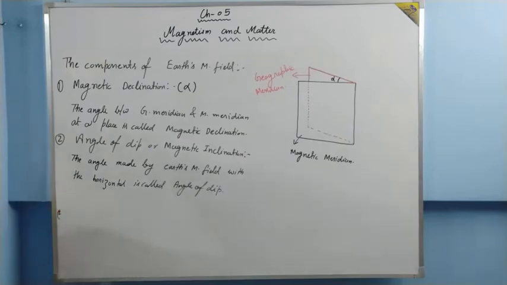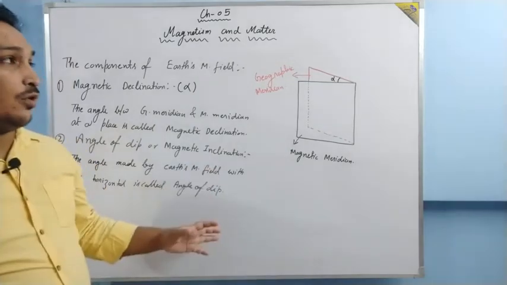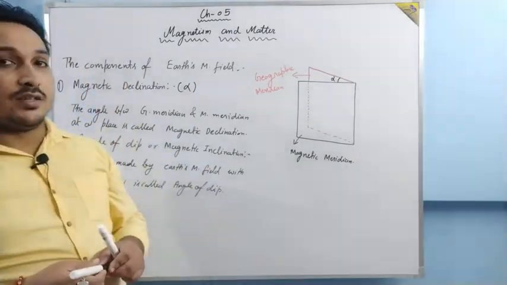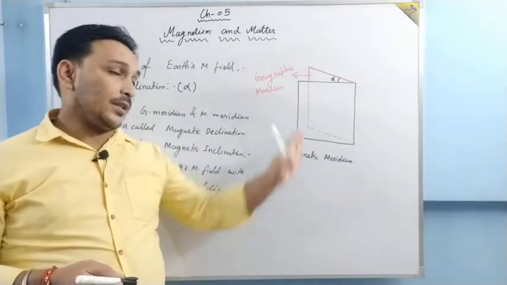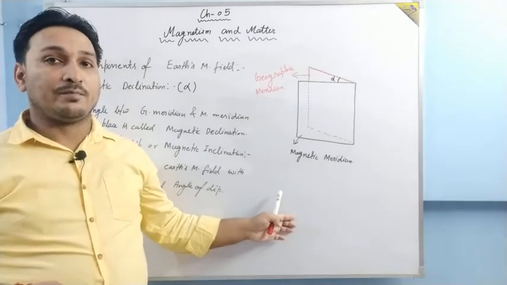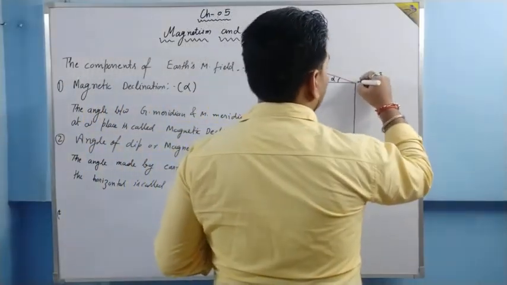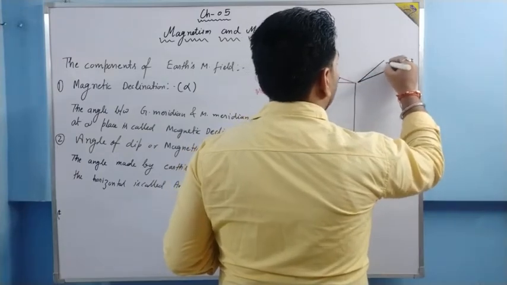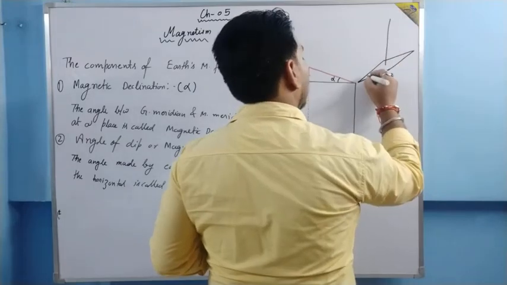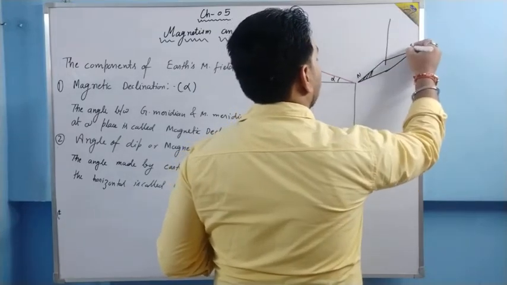What is the angle of dip? Now this board, as per the diagram, is in the magnetic meridian, right? Whenever a magnetic needle is suspended freely, it will stay in the plane of the board. Now it will make an angle with the horizontal also. Suppose this is the magnetic needle. This is the north end, this is the south end.